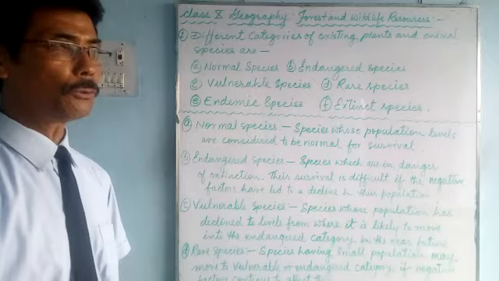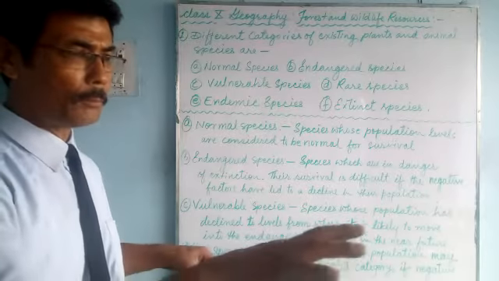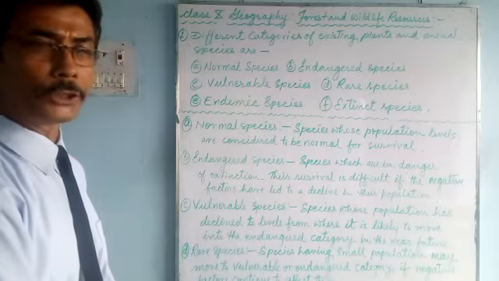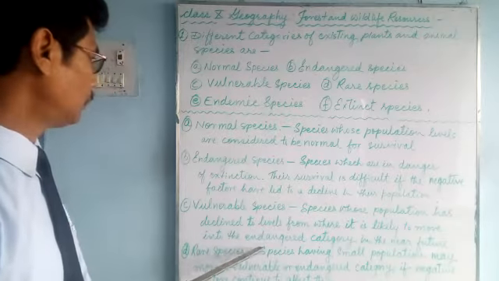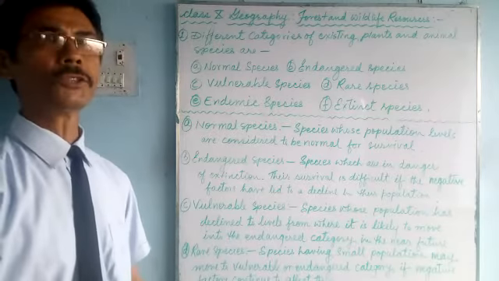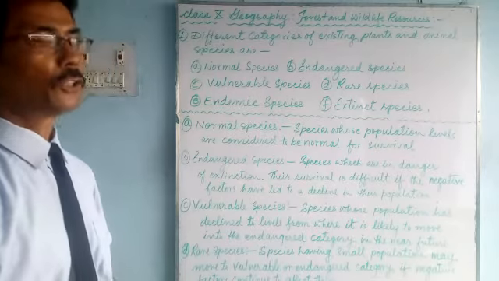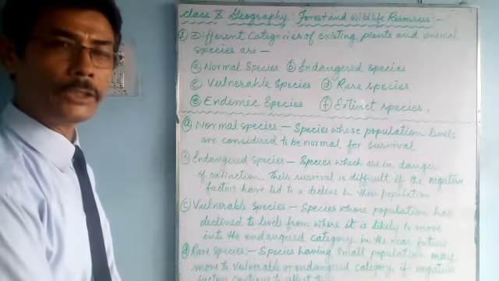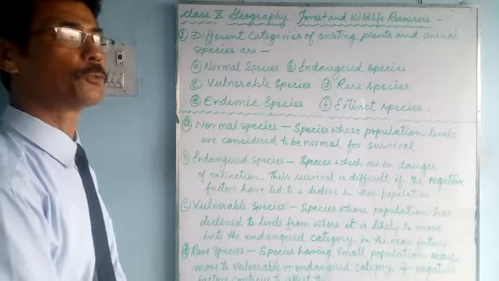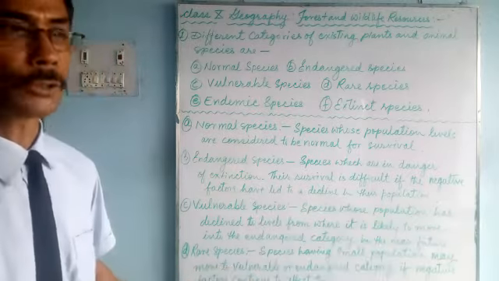Due to negative factors, their population has gone down. Now they are about to move to endangered species. So, in the near future, if proper care and protection is not done, these vulnerable species will enter endangered species. And there again, if it is not cared for, the endangered species will become extinct.